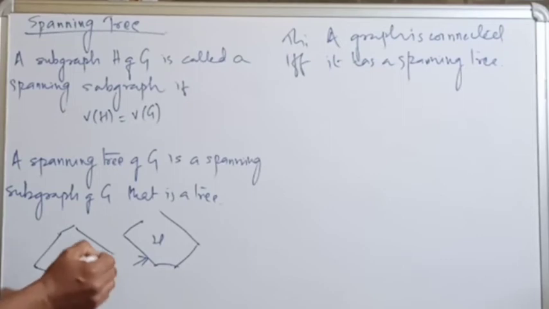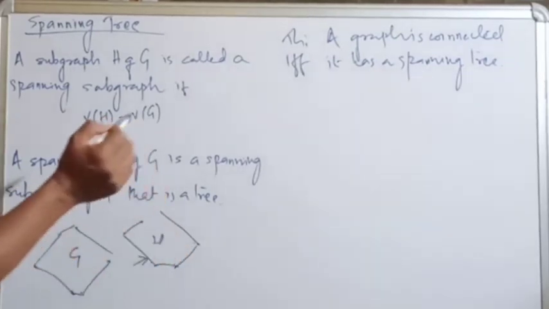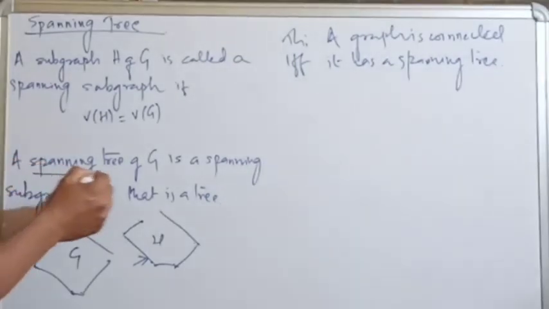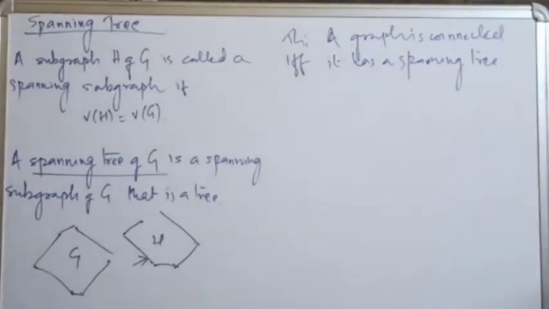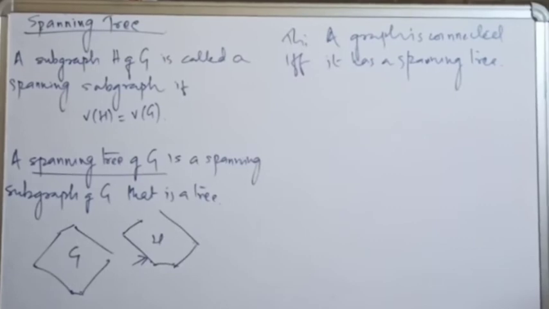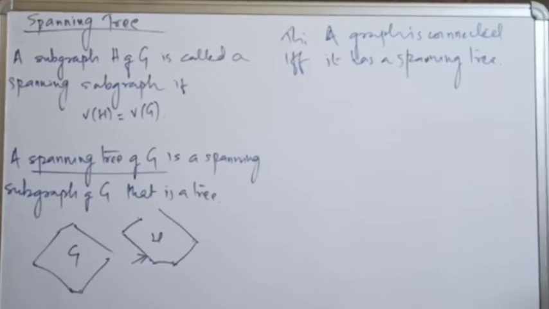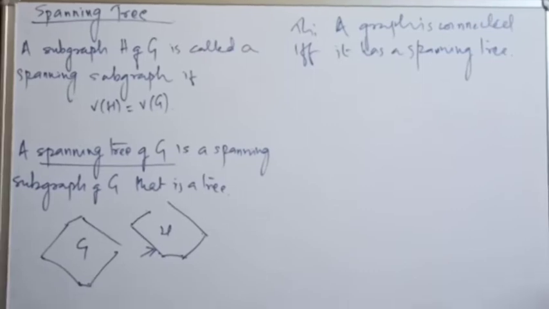1, 2, 3, 4, 5, 6. 1, 2, 3, 4, 5, 6. The vertex set is the same in H and G. Okay, that's why this is called a spanning subgraph. Now, what is a spanning tree? A spanning tree of G is a spanning subgraph of G that is a tree. That means any spanning subgraph of G is called a spanning tree if that subgraph is a tree. So I think you are clear about what a spanning tree is. The vertex set always remains the same in the subgraph and the graph.